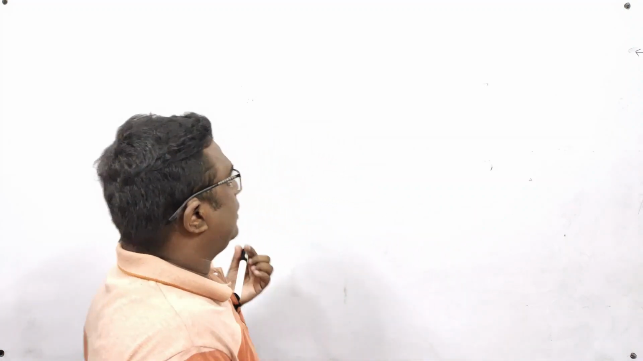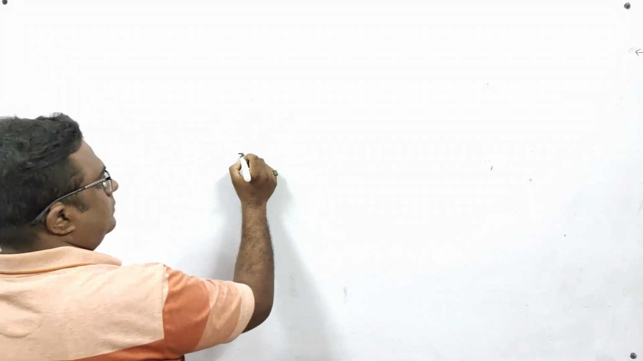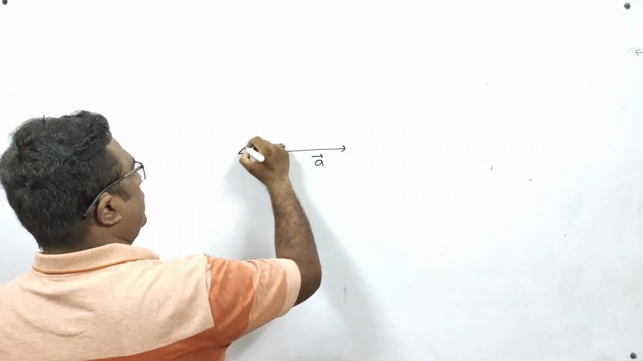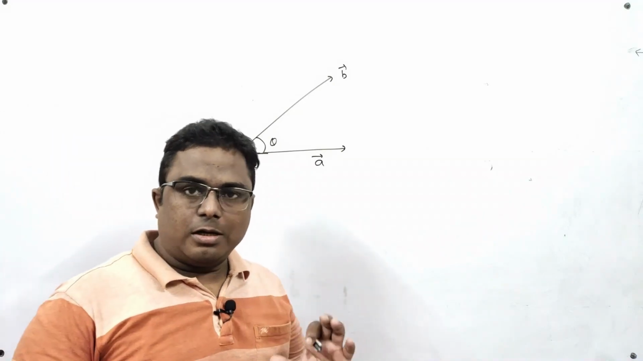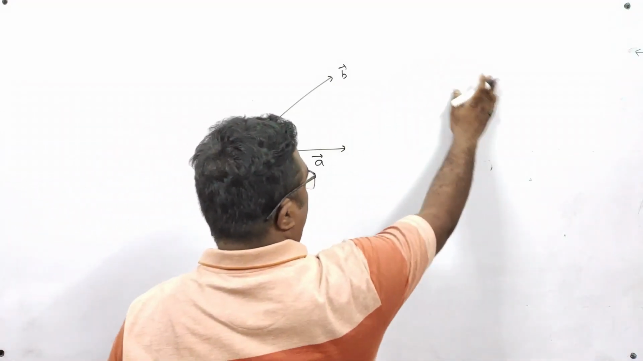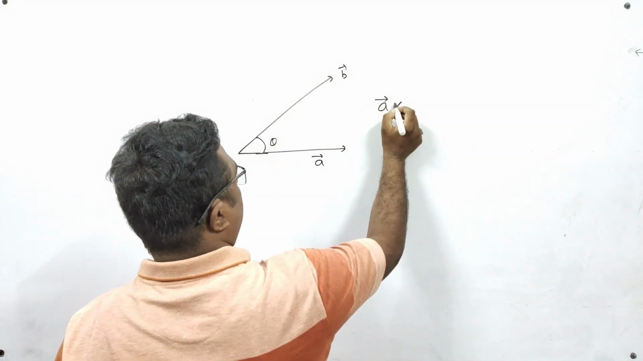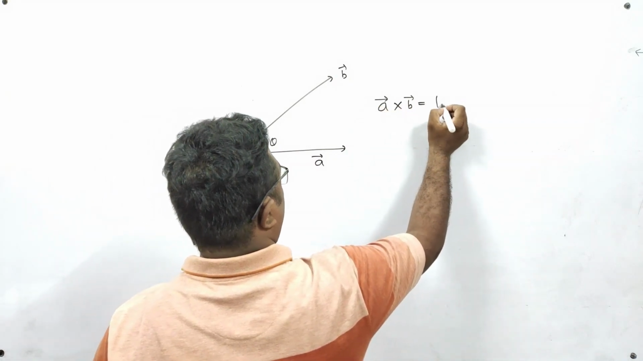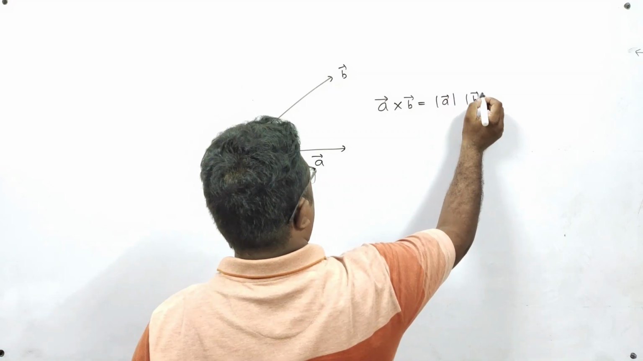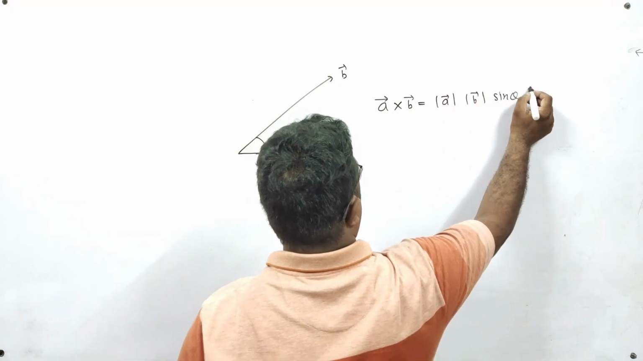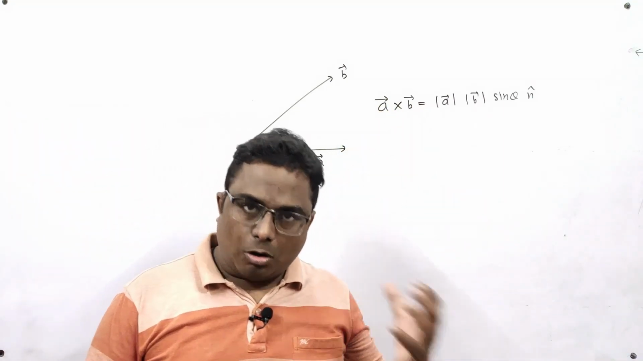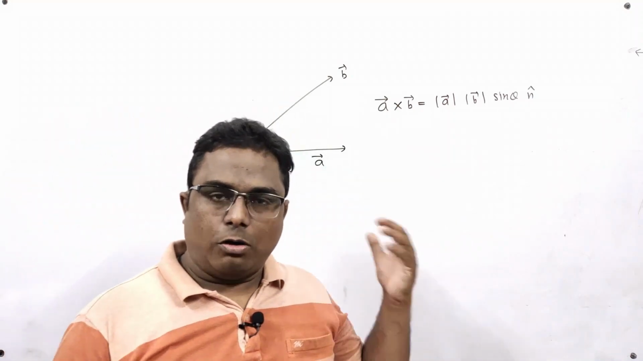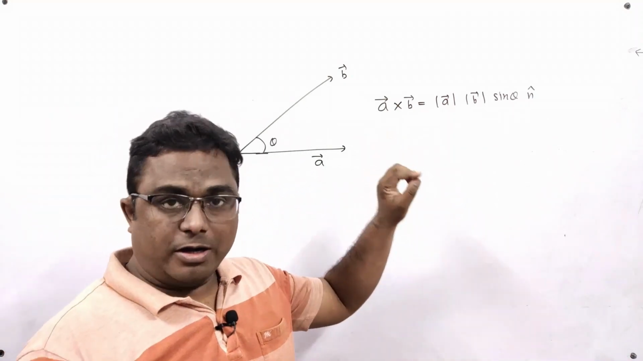Now students, we are coming to vector product of two vectors. Suppose it is A vector and it is B vector, and these two vectors are co-initial also. Theta is the angle between them. Then according to definition, A vector cross B vector is equal to magnitude of A vector, magnitude of B vector, sine theta and n cap. This A vector cross B vector is called the cross product of these two vectors. We also call it vector product of A vector and B vector.